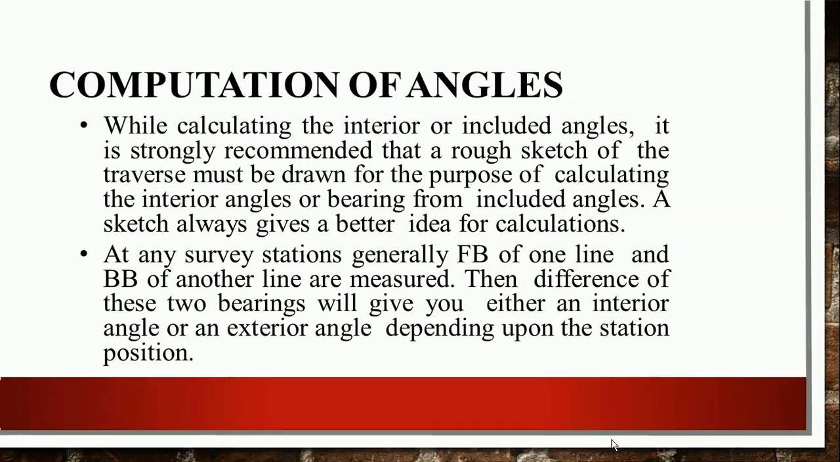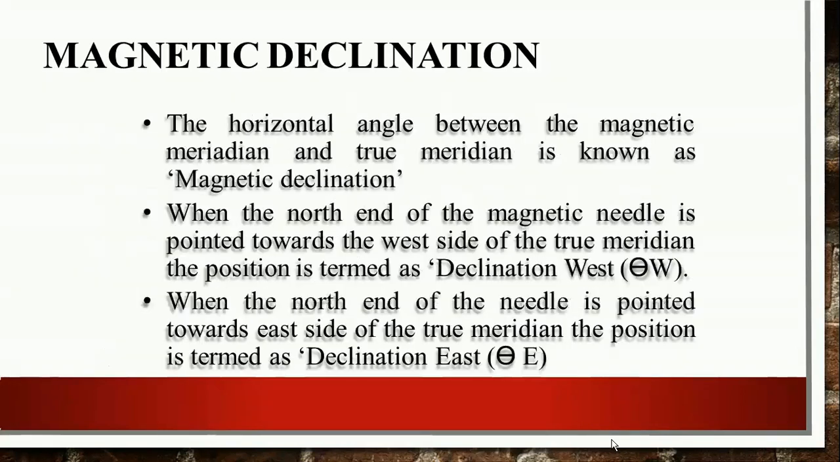Now, at any survey station, generally the forebearing of one line and the back bearing of another line are measured, right? The difference of these two bearings, the forebearing of one line and the back bearing of another line, will give you either an interior angle or an exterior angle depending upon the station position, right? This particular type of numerical I already discussed in our theoretical classes, right? I hope you were able to understand the concept of computation of angles from that theoretical class, okay?